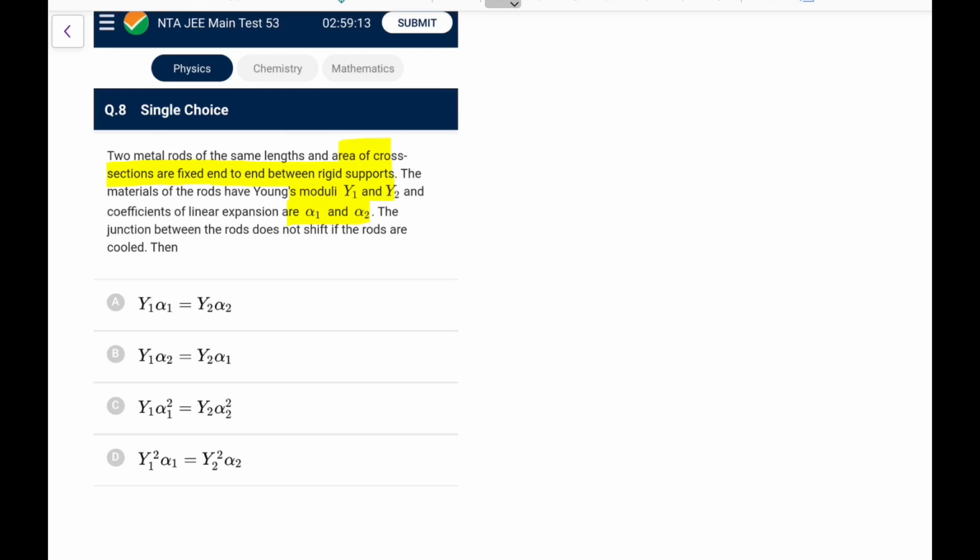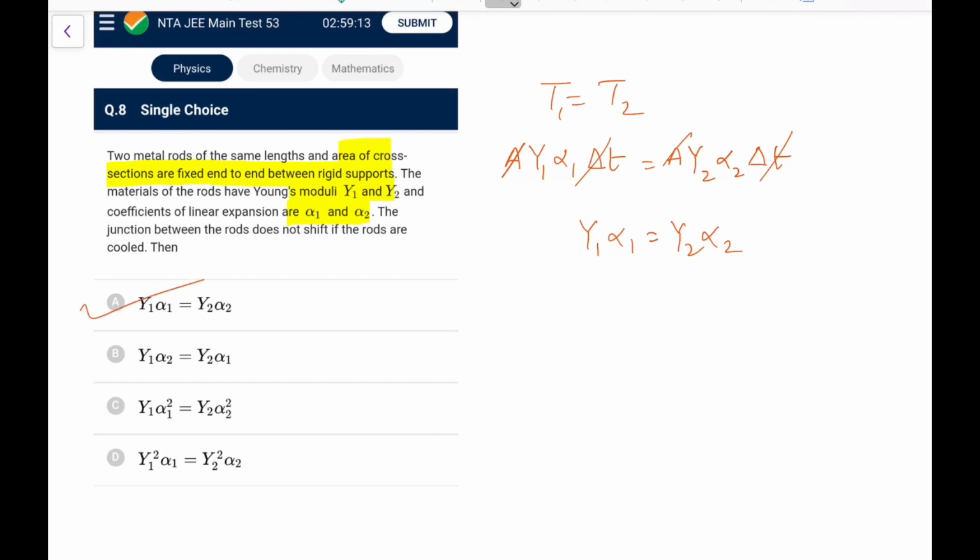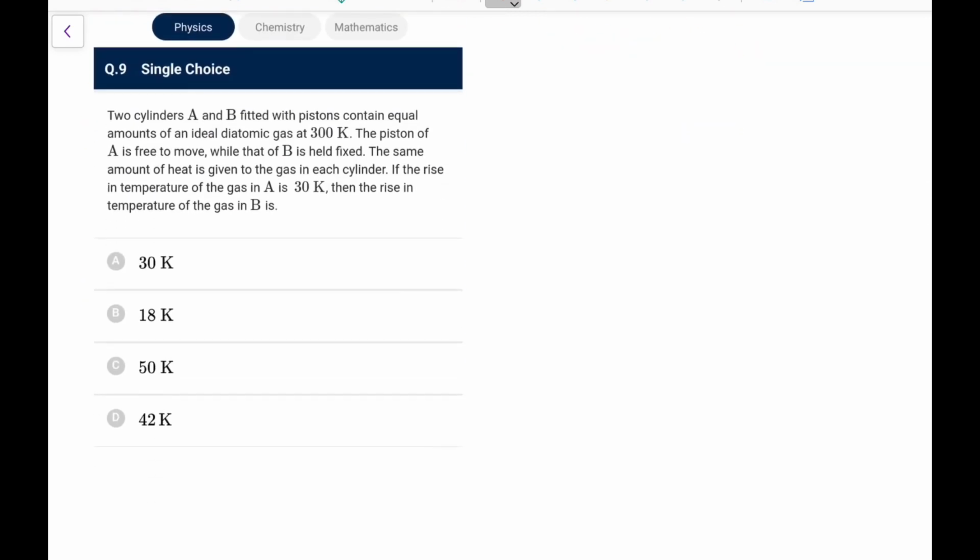For the junction not to shift, the tensions must be the same. That's why it won't displace. Both will balance each other. So the important thing is that the tension developed in one should be equal to the tension developed in two. And for the tension, we have the formula A y alpha delta t. If you remember what we are given, area is same, length is same, y are different. So A y1 alpha 1 delta t would be equal to A y2 alpha 2 delta t. I should write T as capital T for temperature, but okay. So cancelling, we have y1 alpha 1 equals y2 alpha 2. So this one was not that difficult if you had this concept in your mind. The previous ones were very lengthy.